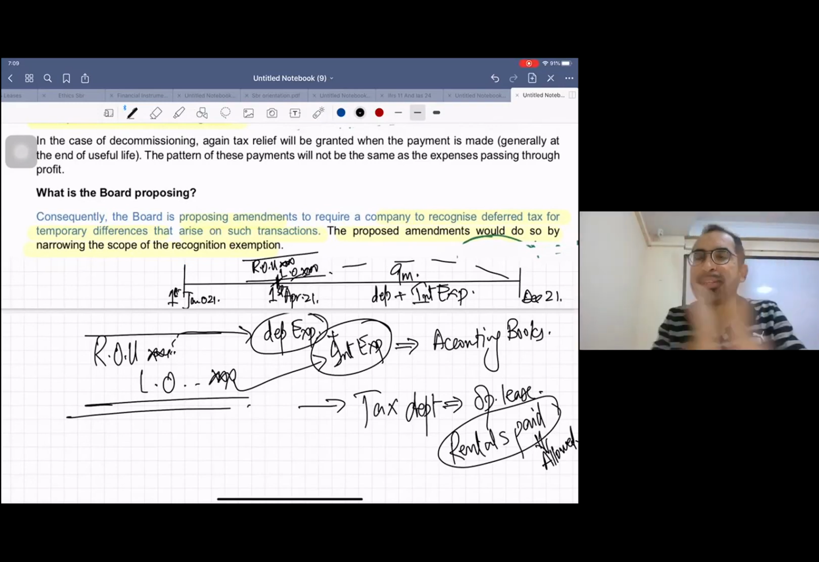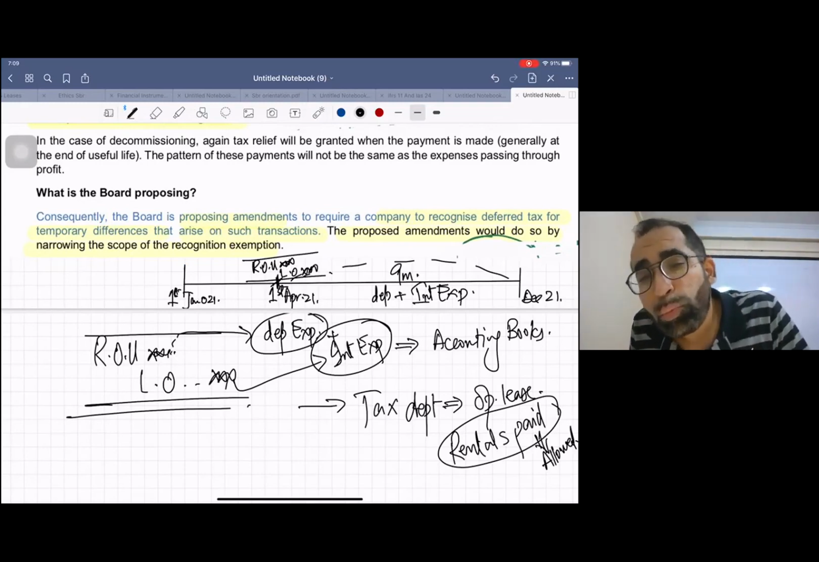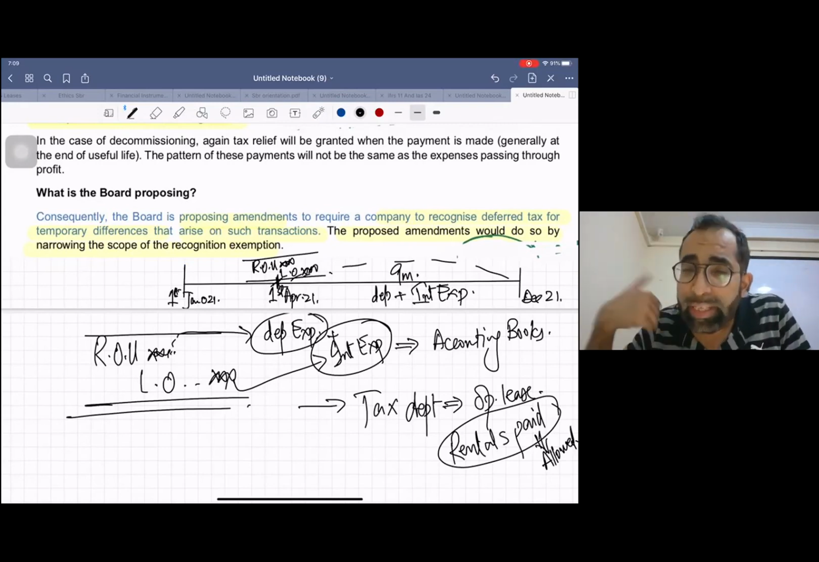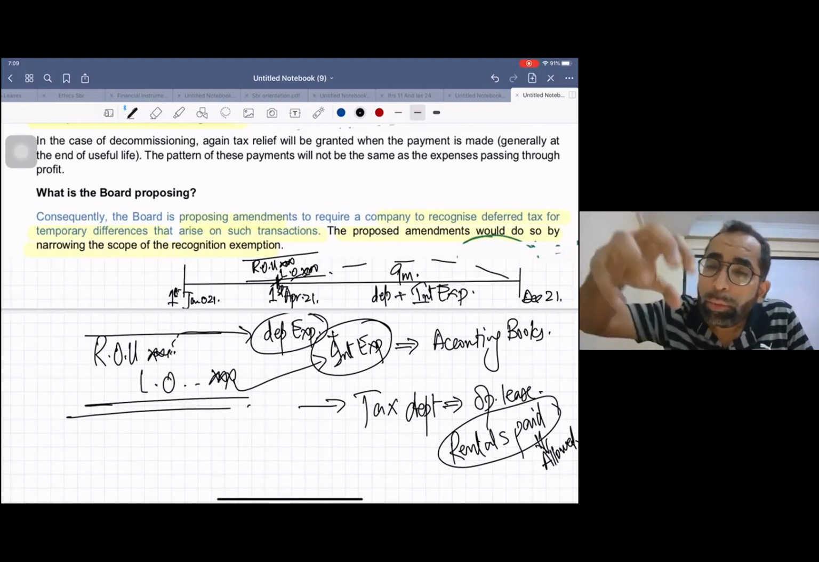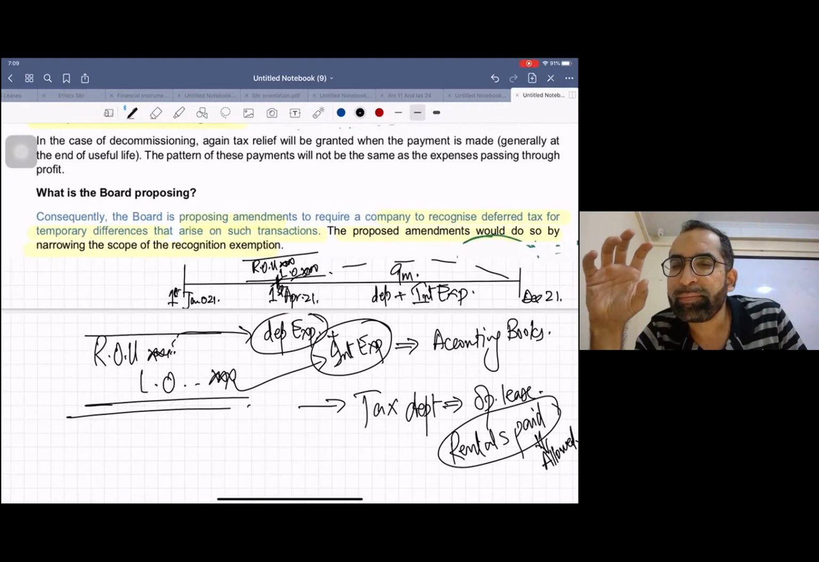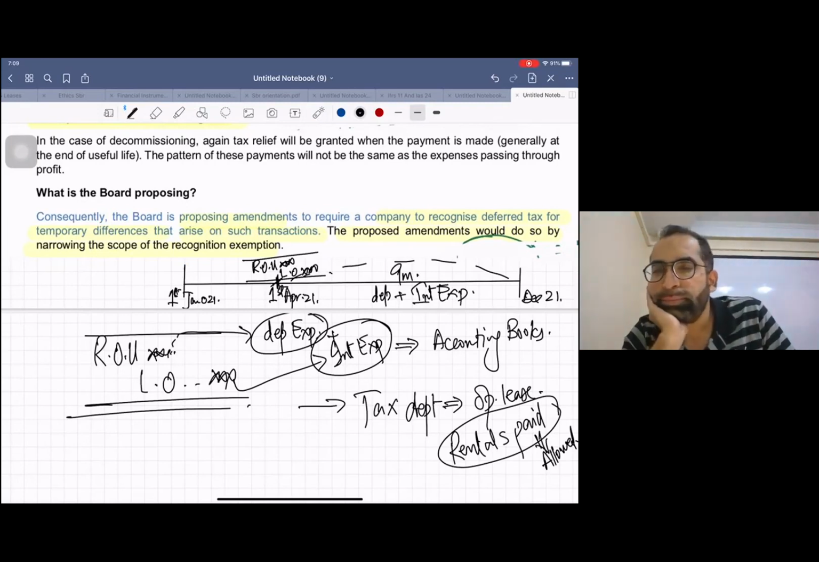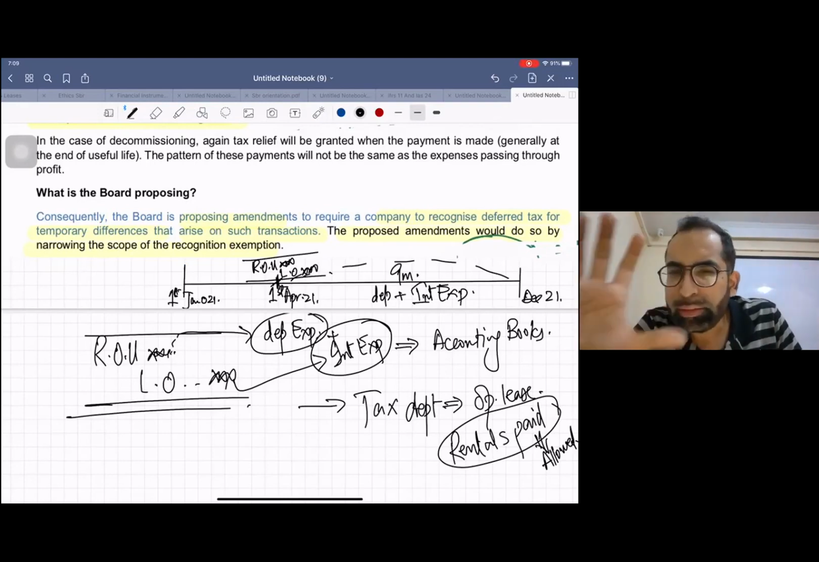This is what IASB is proposing, that there is a timing difference from day one. So why are you not booking deferred tax on it? That's why they are proposing to lift this recognition exemption. This is what this exposure draft is. You just need the basic knowledge of this. That's it.